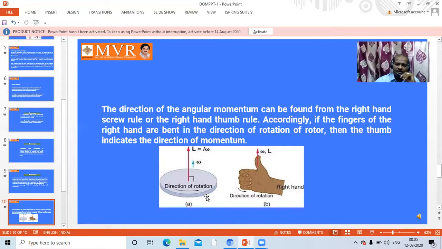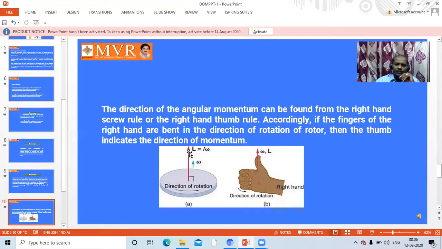In the opposite manner. Try to understand here how the fingers are kept. If it is moving like this, then L is equal to I omega, and the direction will be upwards. The arrow showing the direction will definitely be in the opposite direction. That's what I want to express here.